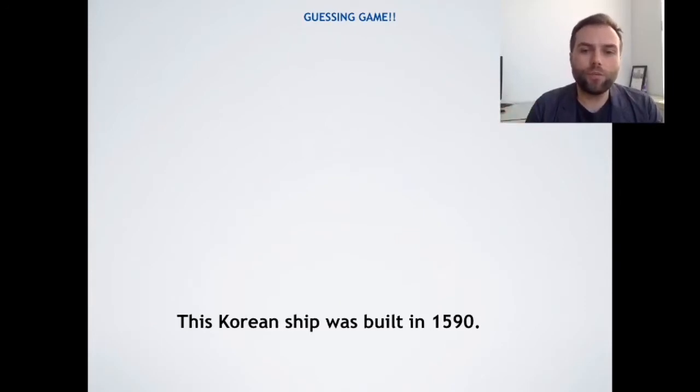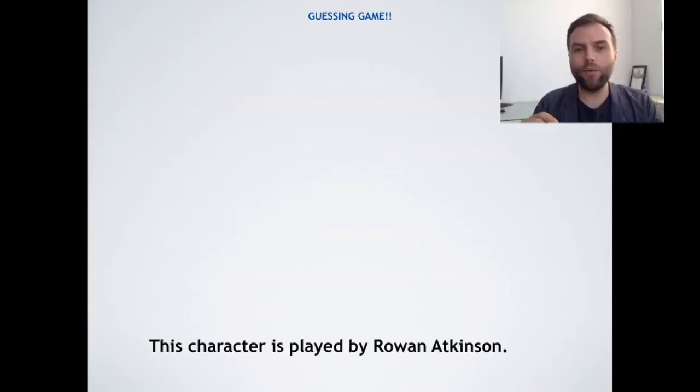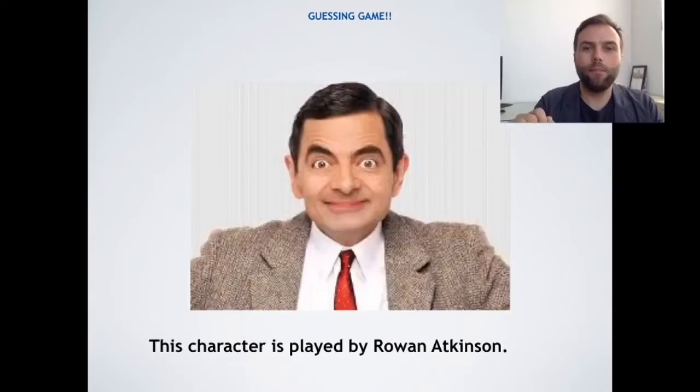So this Korean ship was built in 1590. Can you guess? Okay, turtle ship, Gobukson, right. Okay, now getting a little bit more difficult. So we've done some easy ones. This character is played by Rowan Atkinson. Any guesses? Rowan Atkinson is a famous British comedian and actor, and he plays a very famous character who is quite popular in Korea also. Any guesses? The answer is Mr. Bean.